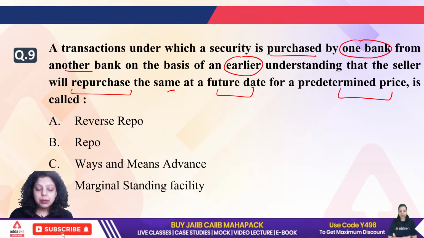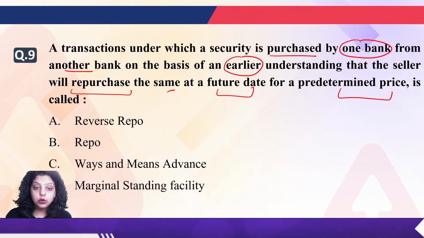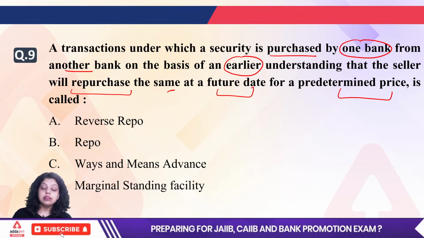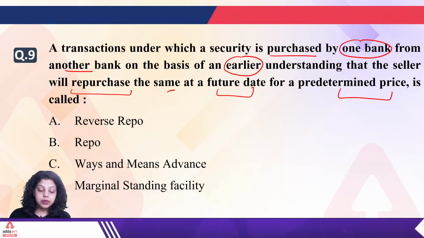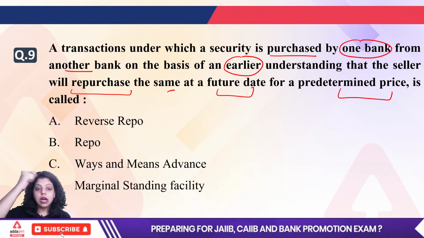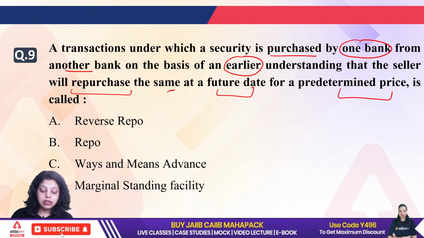It cannot be MSF. In marginal standing facility, we are using the SLR portfolio. We are getting funds for the overnight duration from the SLR portfolio. There is no contract, there is no agreement of repurchasing the security. In ways and means advances, the RBI gives loan to the central government and state government. It can't be the right answer.